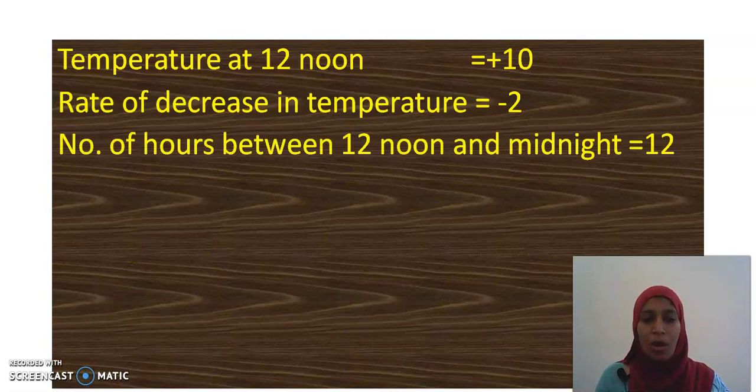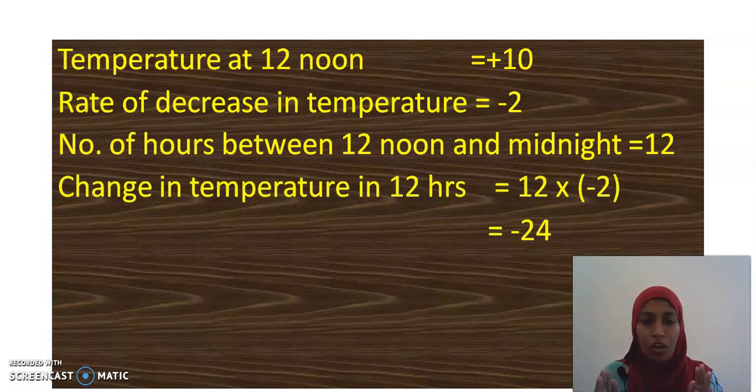Now, how many hours are there between 12 afternoon and 12 midnight? From 12 to 12, we have 12 hours. That's what I have written there. Now, for 12 hours, how much temperature change will be there? For 1 hour, minus 2. For 12 hours, 12 into minus 2. So, we got minus 24. Present temperature at noon is plus 10. After 12 hours, it will reach minus 24.